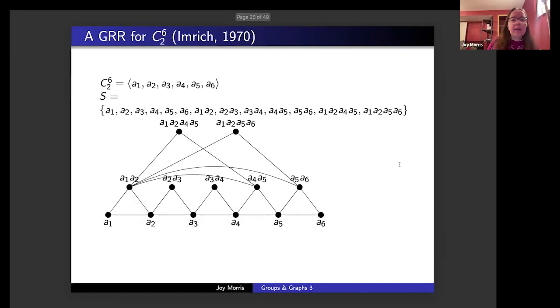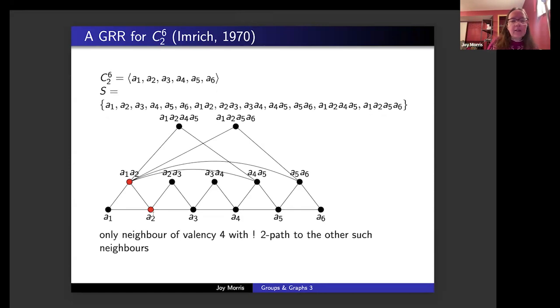And with this connection set, the induced subgraph on the set S, which is the neighbors of the identity, is in fact asymmetric. I'm going to demonstrate that by showing the induced subgraph I've drawn here on the neighbors of the identity. The first thing to observe is there is only one vertex of valency 6 in this induced subgraph, A1A2. So if we fix the identity, we have to fix the vertex A1A2.